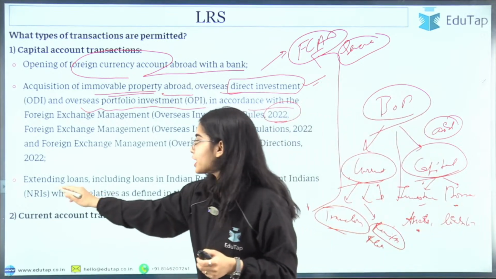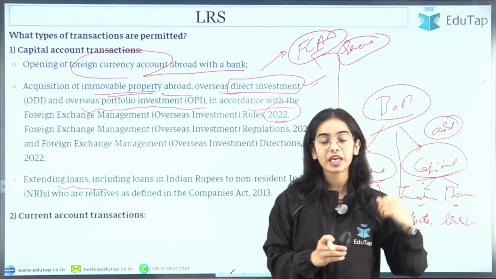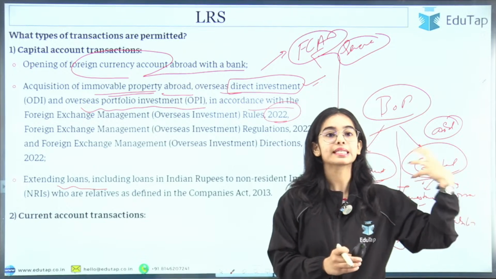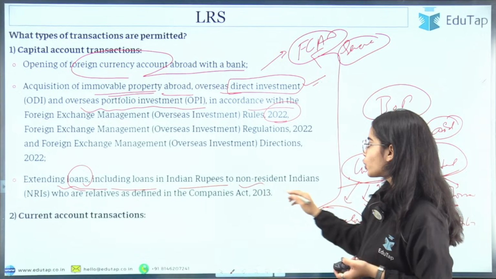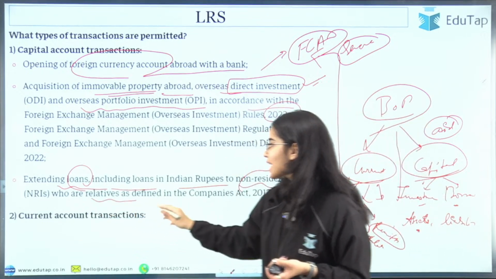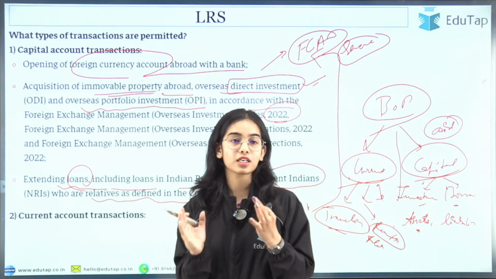Okay, so extending loans, you can also give loans. Because here we are talking about remitting funds, sending funds. So you can extend loans, including loans in Indian rupees, to non-resident Indians who are relatives as defined in the Companies Act of 2013. So that is the whole idea.